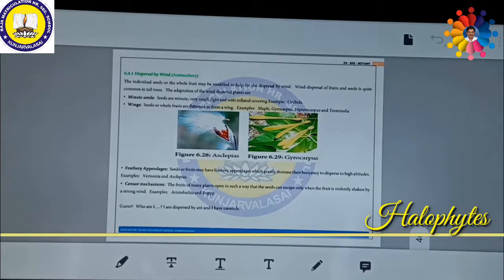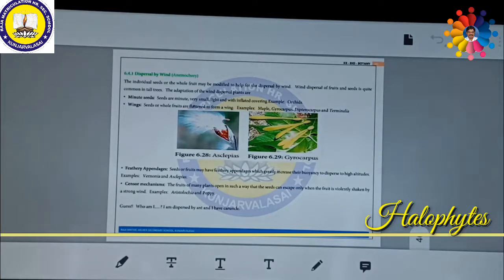Examples are maple, Gyrocarpus, Dipterocarpus or Terminalia. Next, feathery appendages. That means the seeds have feather-like appendages. If they have feathery appendages, they can be carried very easily along with the wind. So seeds or fruits may have feathery appendages which greatly increase buoyancy to disperse to high altitude. Examples are Vernonia and Asclepiadaceae.